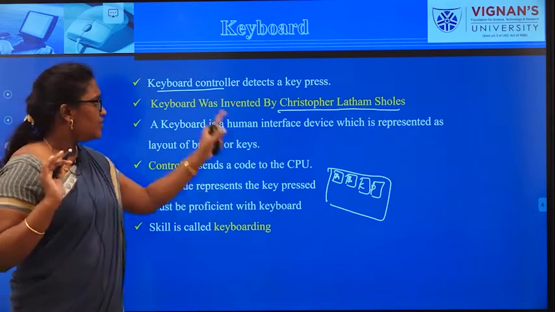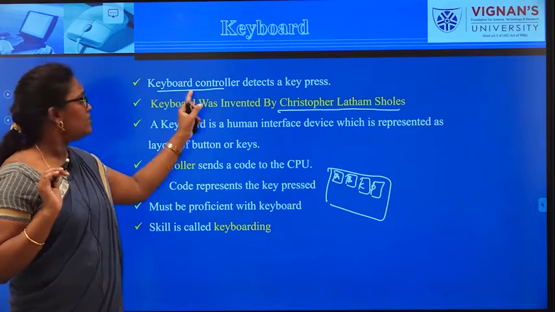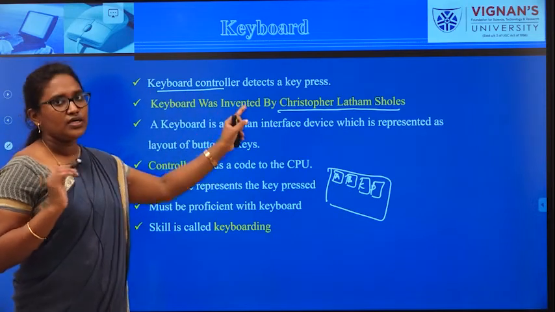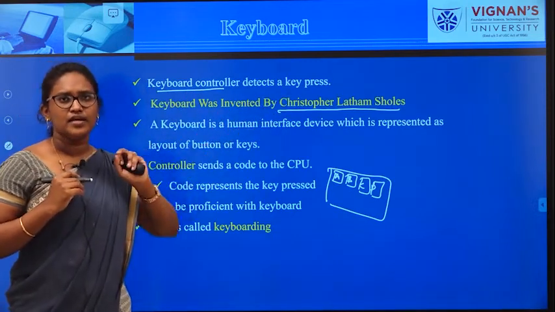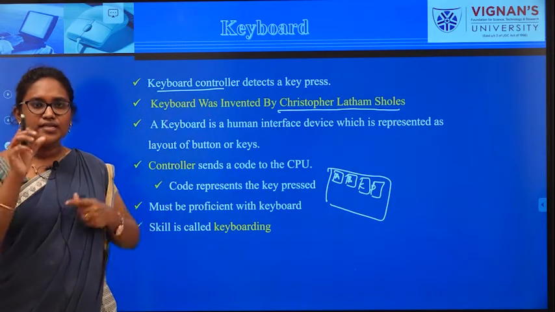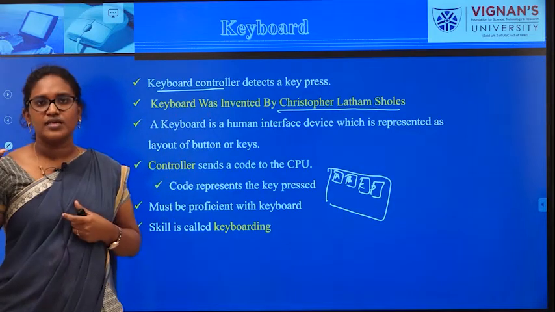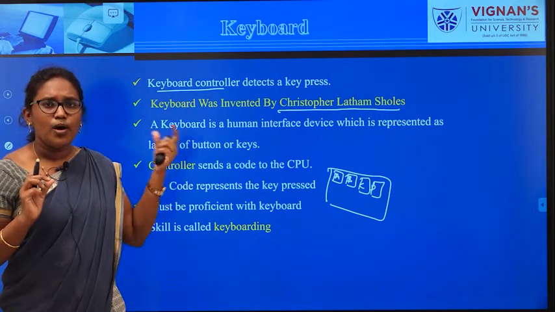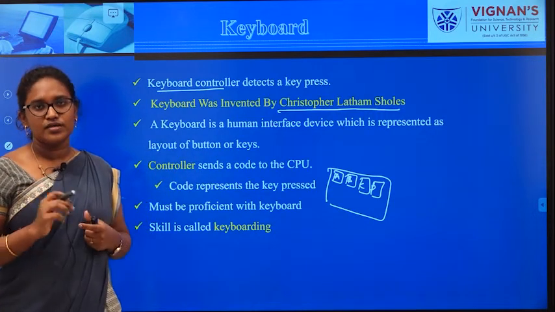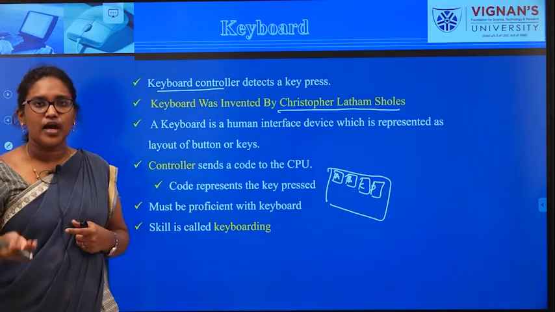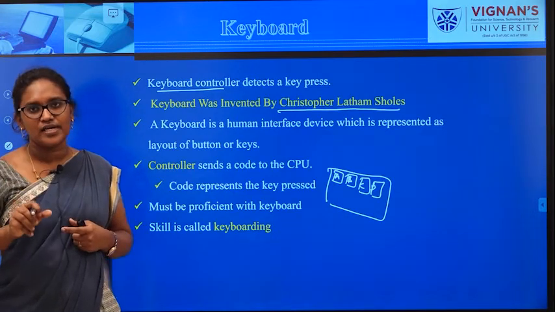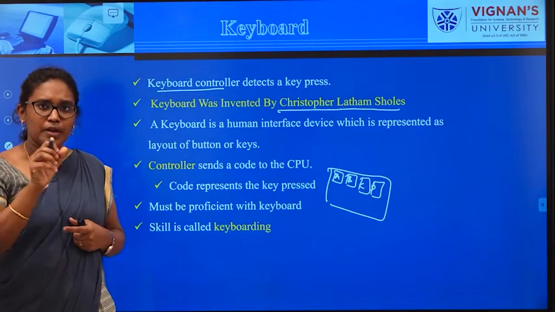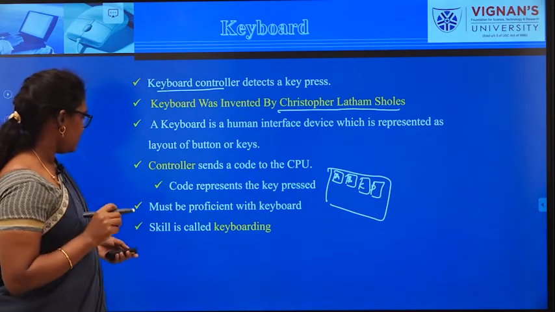In the first point we said the keyboard controller detects a key press, so each and every key has a specific functionality. We will learn what the types of keys on a keyboard are and what functionality is held by a particular key.